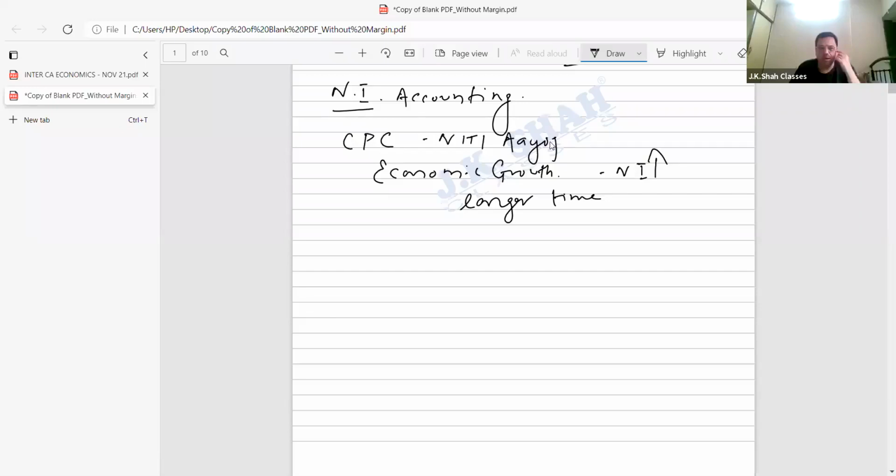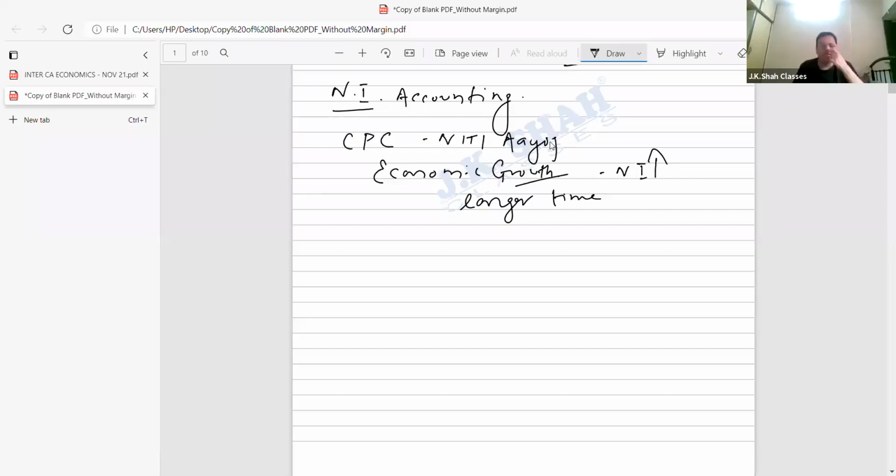If yes, then how do I know? For that, I have to measure national income. So, beta, measurement of national income has become mandatory in a country. Every country measures national income. Reason is simple: you come to know the economic growth of an economy.